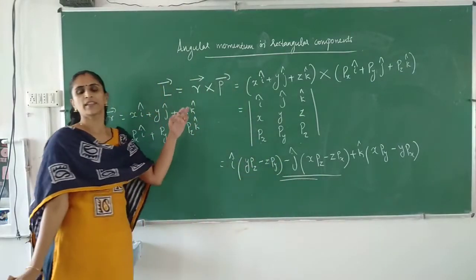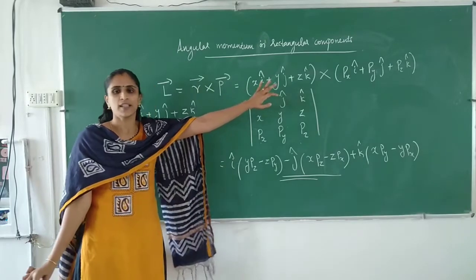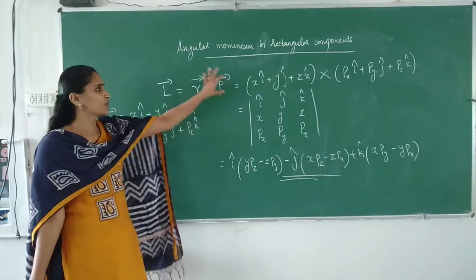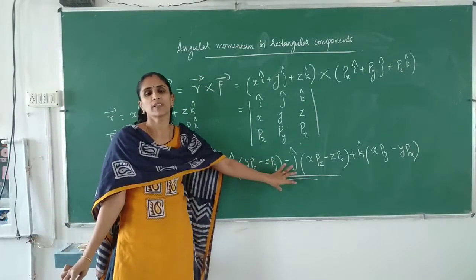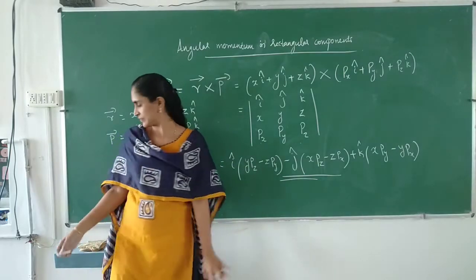So like this we can find angular momentum if the position vector and momentum are given in vector form. So we can represent angular momentum in rectangular components. Okay, is it clear?